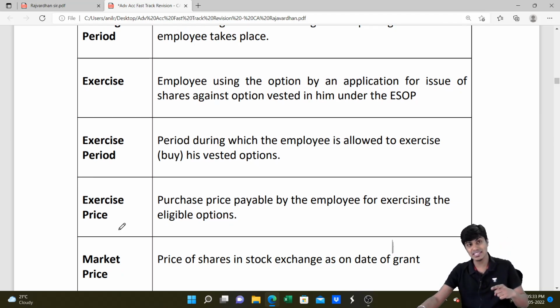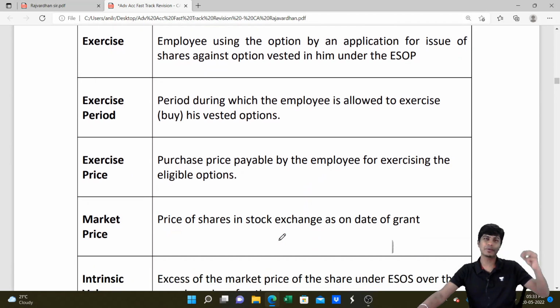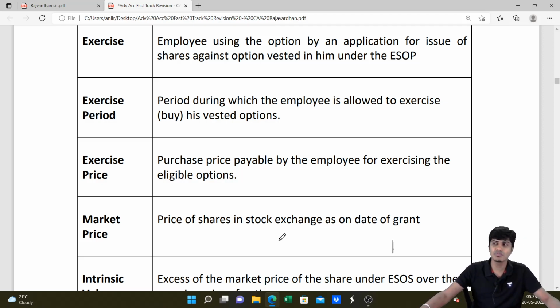Exercise price is the price that the employee should pay to get the share of the company. It is the purchase price payable by the employee. Market price is the price that is there in the market. In the case of Paytm, what I told, 9 rupees was the exercise price, and 2100 or something was the market price of the share, a valuation game. The differential between these two, about 2000 rupees and 9 rupees, 1900 odd, that money is the intrinsic value of the option.